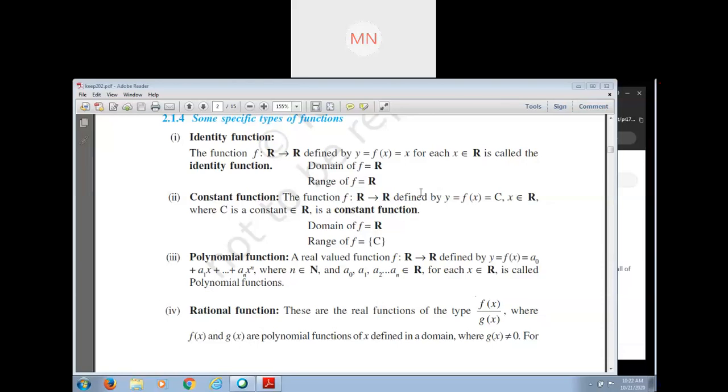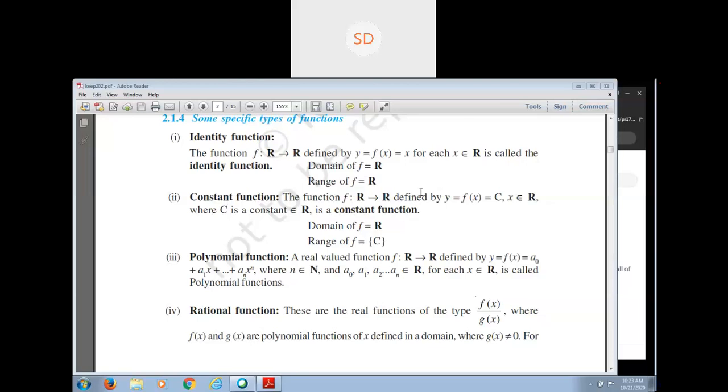Set is nothing else. It is a collection of some well-defined objects. Before going to tell about function, you have to go to the previous topic.